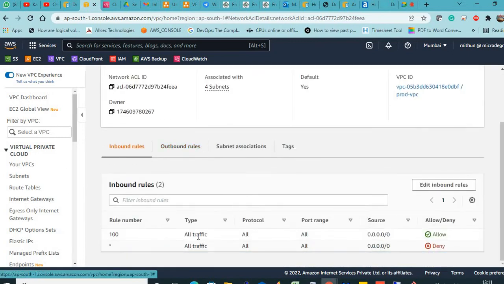Now see the inbound rules. In this there is something additional called the rule number. The lower the rule number, the higher the priority. Now this has allowed all traffic, all protocols, and the source is the internet. Now star means it is greater than 100, so that is why it is at the bottom.